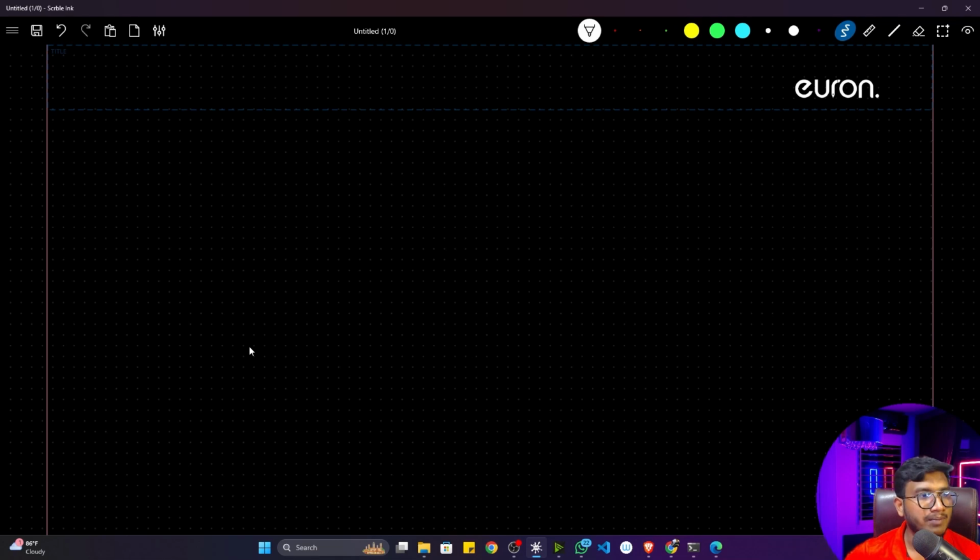See, here we'll be implementing one simple calculator. So what are the functionalities this particular calculator will have? It will only have three functionalities.